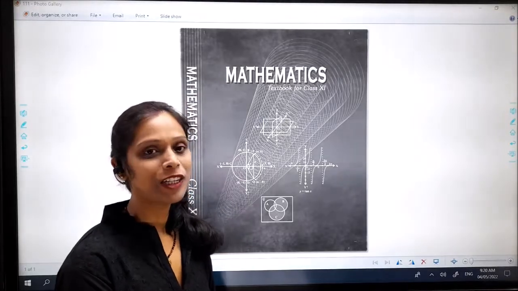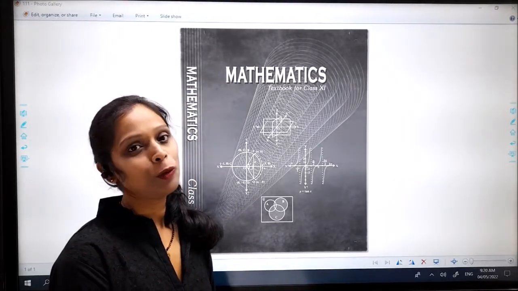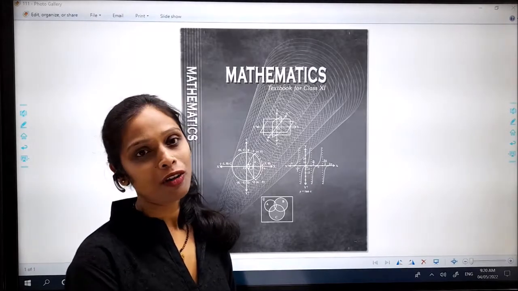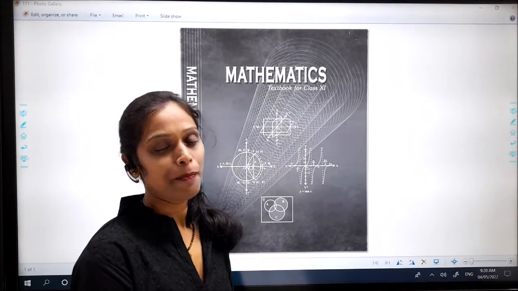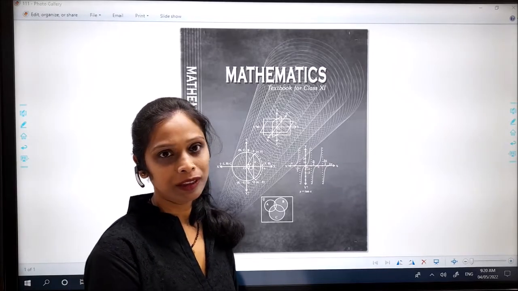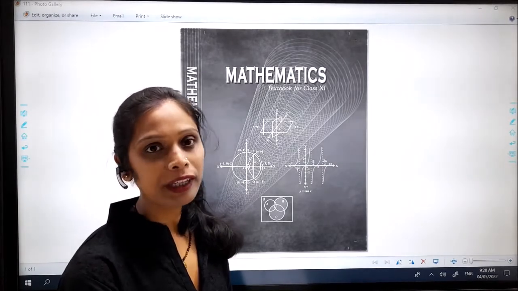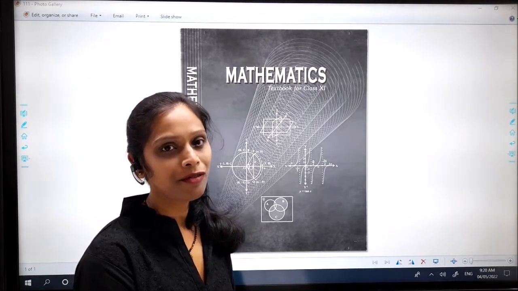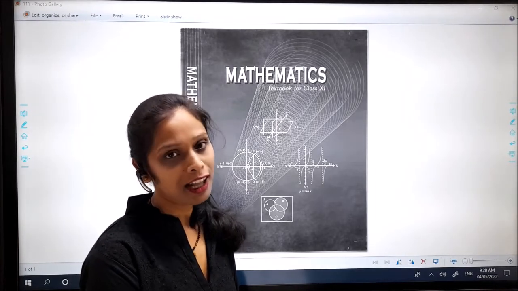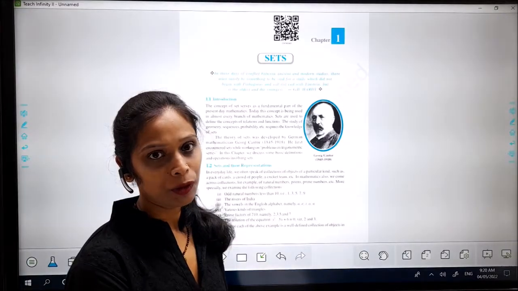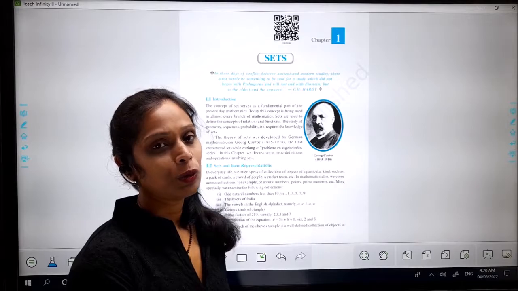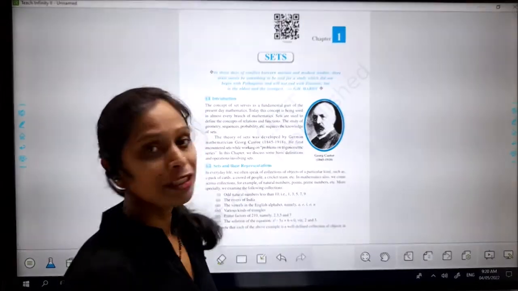And this is the Puja Tutorial, and today Puja Tutorial is going to start an elaboration of the 11th class maths NCERT book. Today we are going to elaborate chapter number 1 of the 11th class NCERT book. Okay, then let's start chapter number 1, its name is Set.